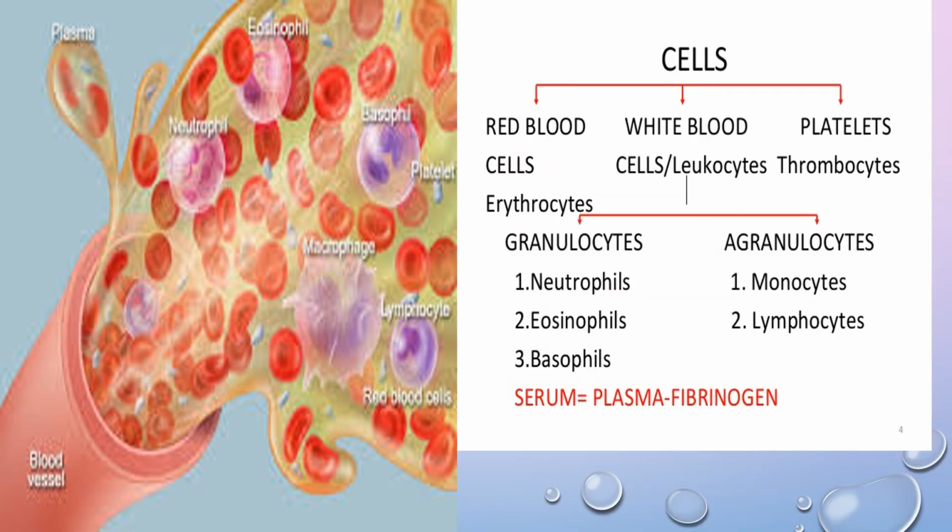So the next is the cells which are present in the blood. The cells are RBC or erythrocytes, white blood cells or leukocytes, and platelets or thrombocytes. The difference between plasma and serum is that plasma is the fluid devoid of cells. Serum is the plasma devoid of clotting factors, that is fibrinogen.